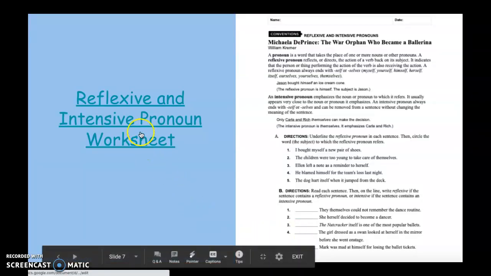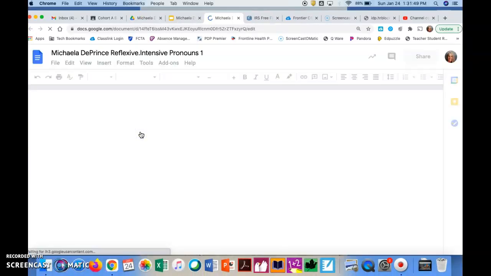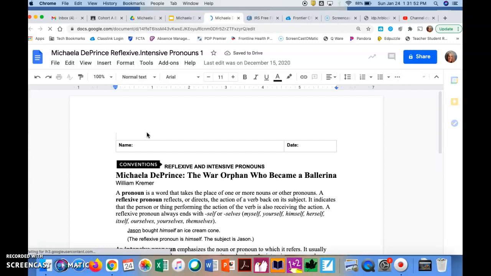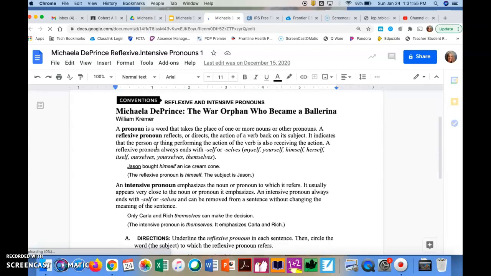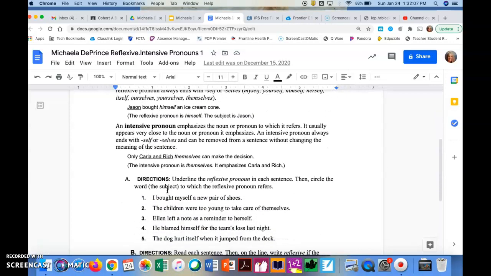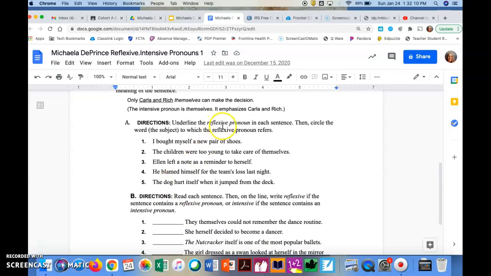So you're going to have a worksheet to do working on reflexive and intensive pronouns. So let's just look at this worksheet real quick. The top of the worksheet always gives us the definition and examples of the reflexive and intensive pronouns. So in part A, you're going to underline the reflexive pronoun. And then you're going to circle or highlight the word to which the reflexive pronoun refers. So remember, reflexive means if we take it out, the sentence isn't going to make sense.